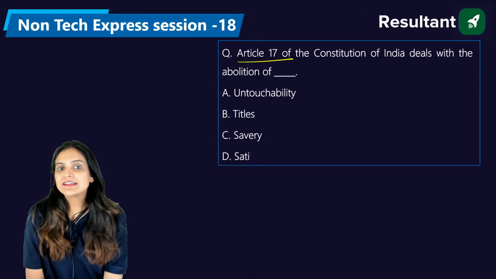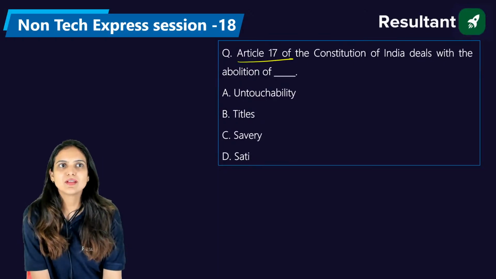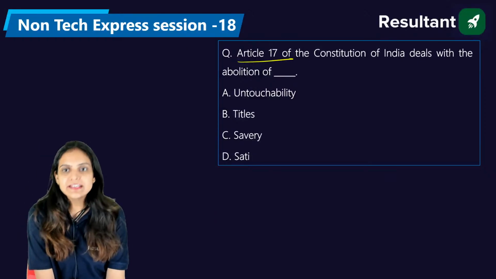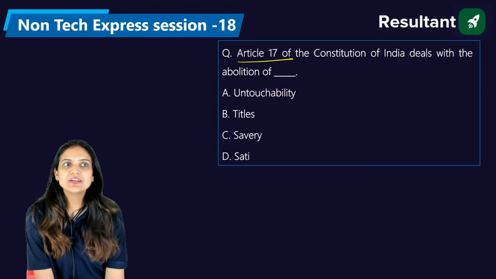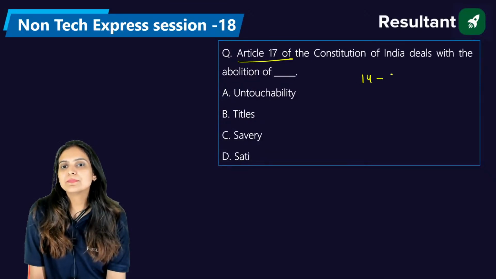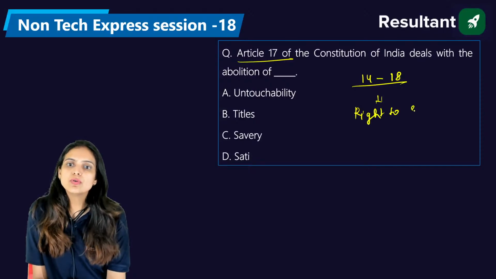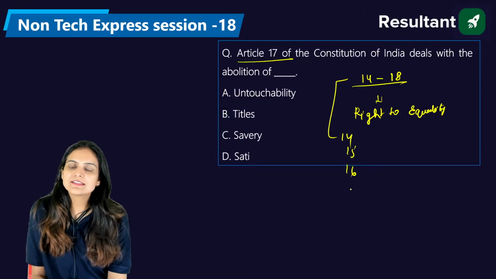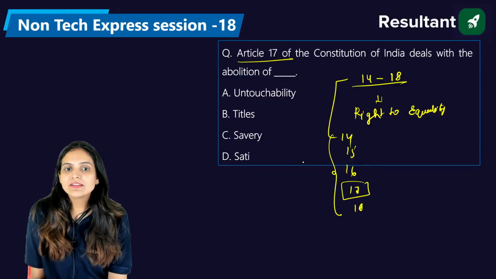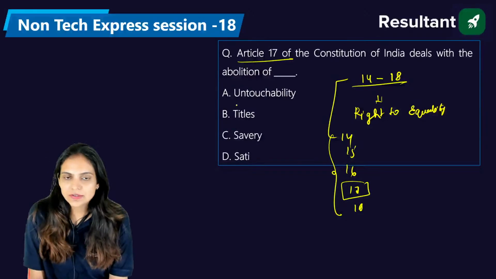Untouchability, title, slavery, or sati. Please answer, everyone. Article 17 of the Constitution of India deals with the abolition of untouchability. Exactly. From Article 14 to Article 18, we have the right to equality. So in Articles 14, 15, 16, 17, and 18, we have different equality rights. In Article 17, the abolition of untouchability is discussed.